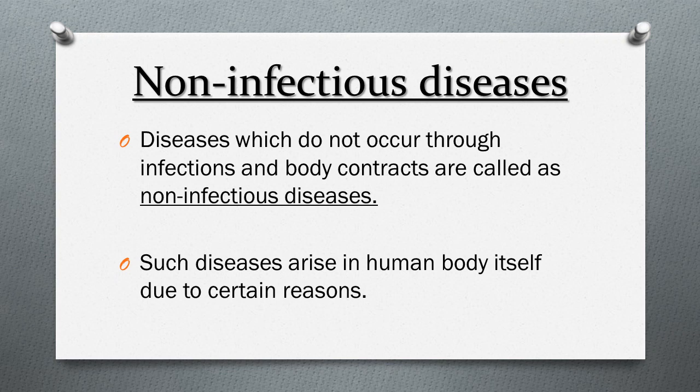Infectious diseases occur through infections or due to pathogens. But non-infectious diseases do not occur through any infection or body contact. Such diseases arise in the human body itself due to certain reasons.